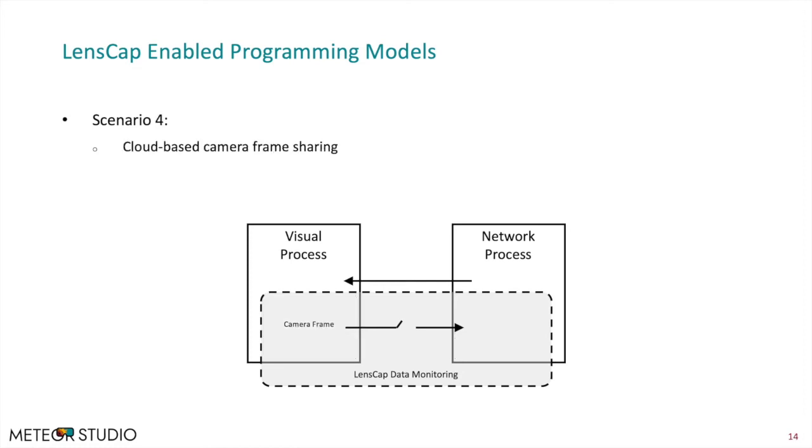Scenario 4, cloud-based camera frame sharing. In some apps, users may want to send their entire camera frame to the cloud to enable live streaming and social media sharing. Other apps may require cloud-based processing of camera frames for resource-intensive and/or collective vision operations. In these apps, developers can request users to allow camera frames to pass through the LensCap visual to network channel. For this scenario, users can be made aware that their visual privacy might be leaked and selectively disable camera frame access at their discretion. Furthermore, users can review the LensCap data usage monitor to observe when camera frames are collected to infer malicious intent.